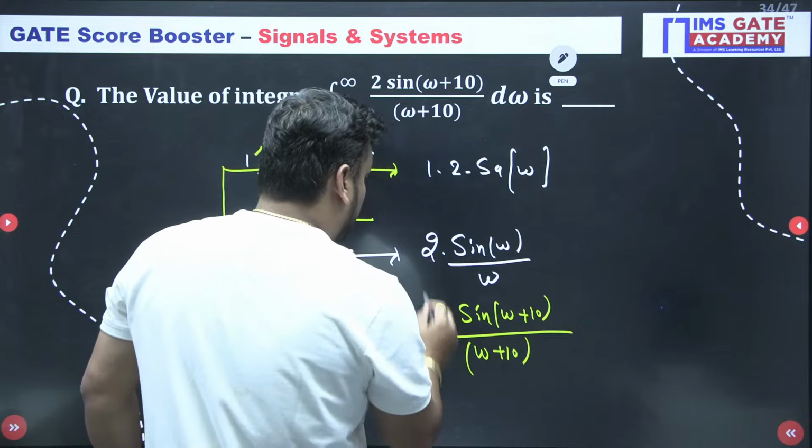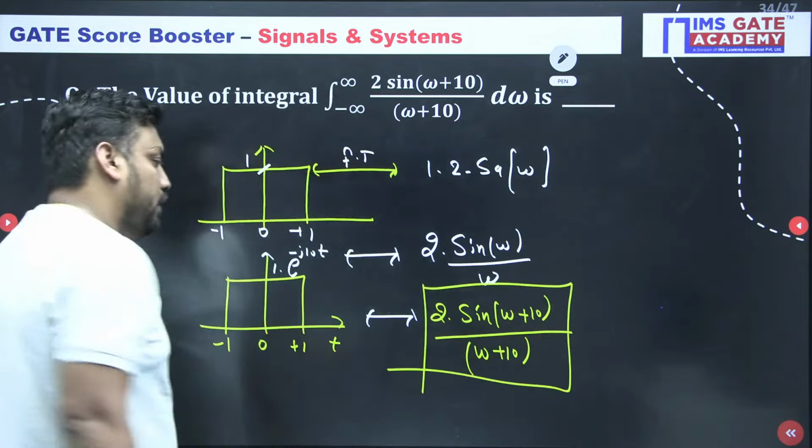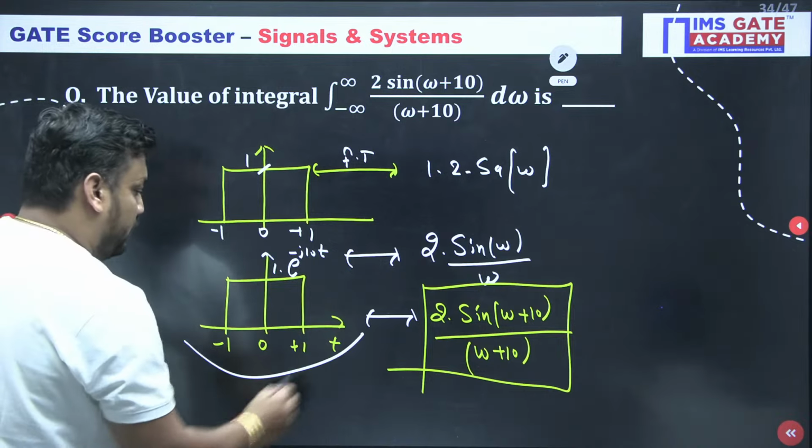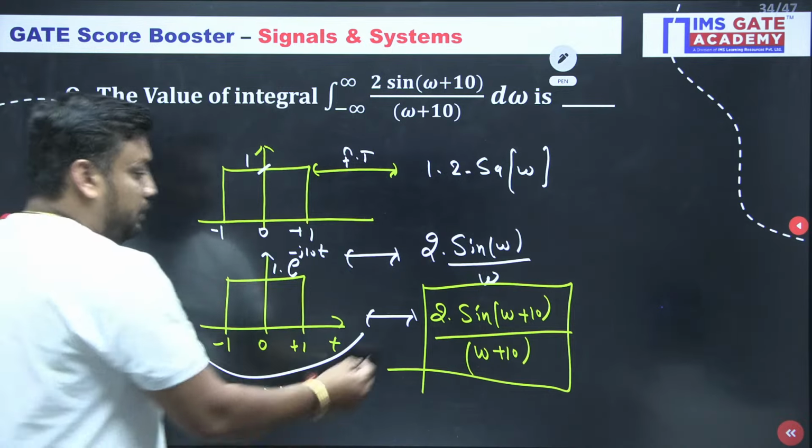क्या बोलते हो बच्चों? Yes or no? And if this is my x of t, this is my x of omega.